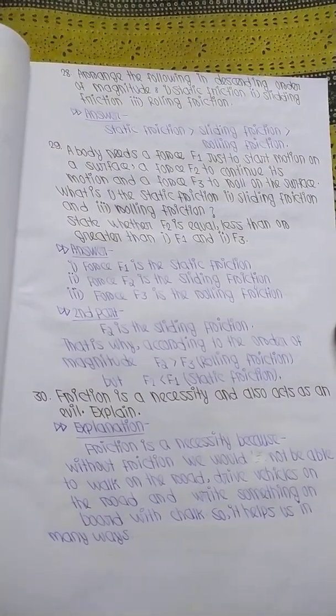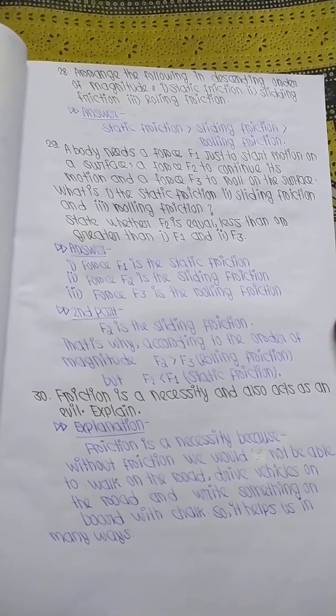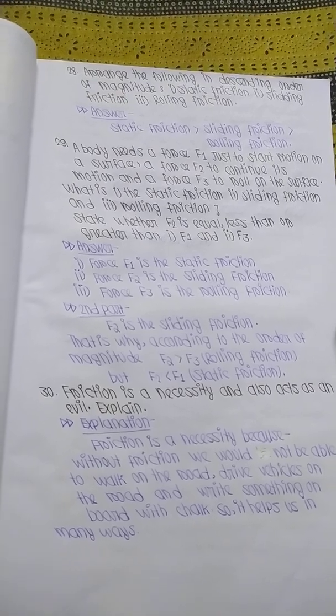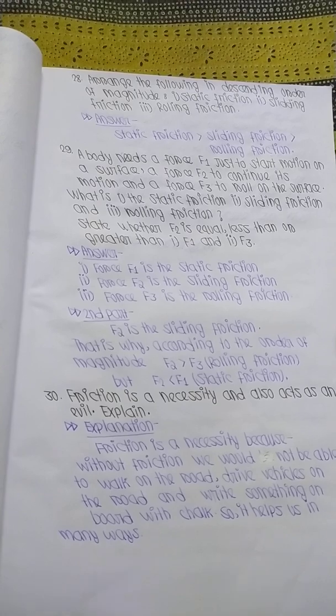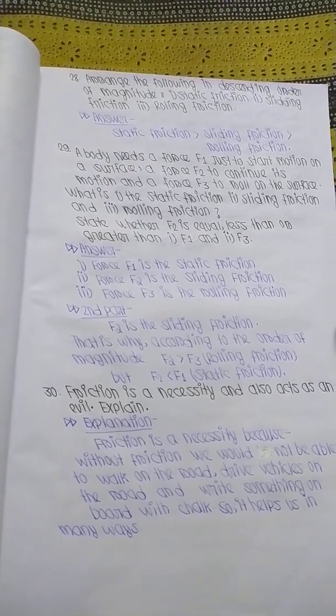Arrange the following in descending order of magnitude. Number 1. Static friction. Number 2. Sliding friction. Number 3. Rolling friction. Answer. Static friction is greater than sliding friction and sliding friction is greater than rolling friction. So this is the order of magnitude.